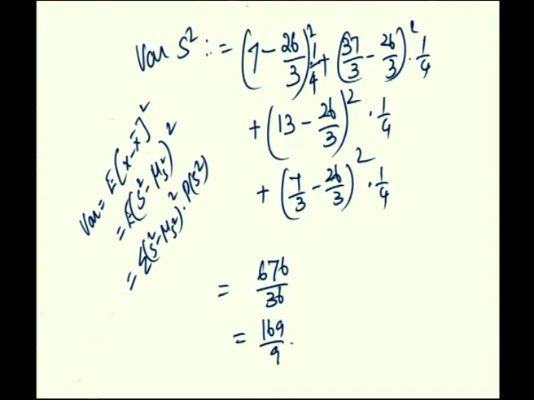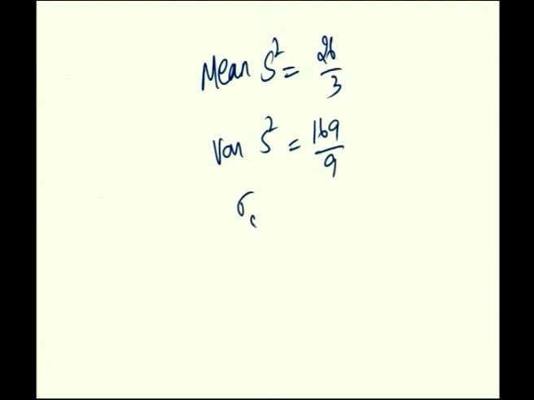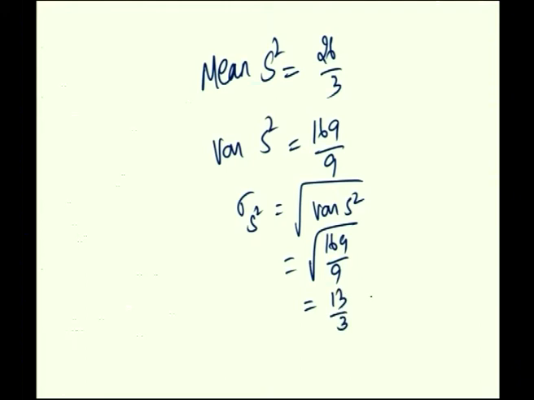That is the variance. So we have just calculated that the mean of S square is equal to 26 by 3 and the variance of S square is equal to 169 by 9. So the standard deviation of S square is the root of the variance of S square, which is root of 169 by 9, that is 13 by 3.